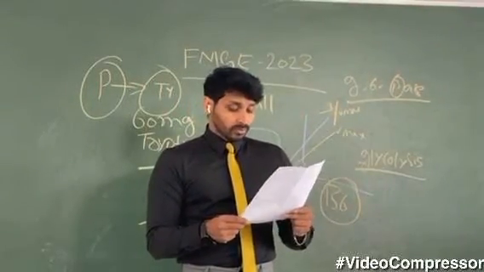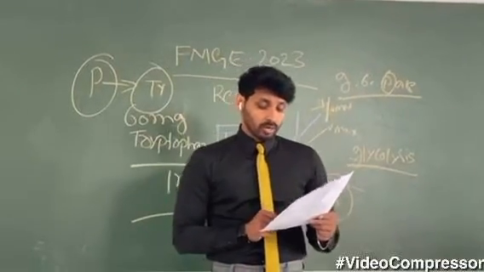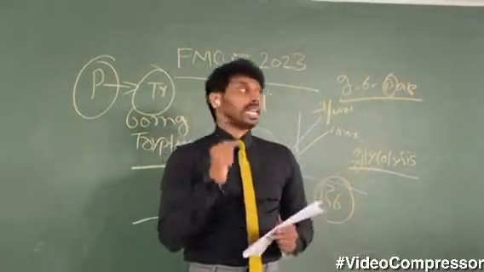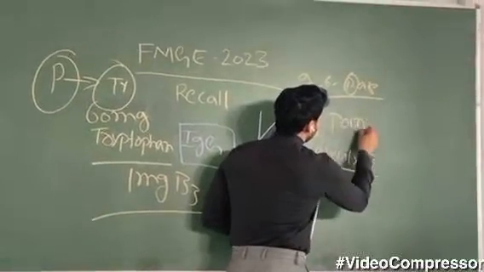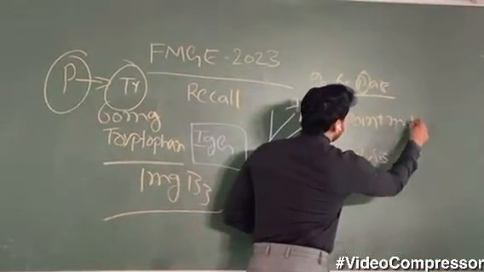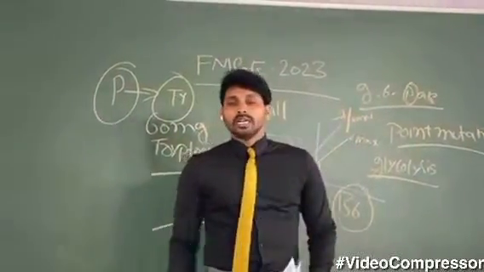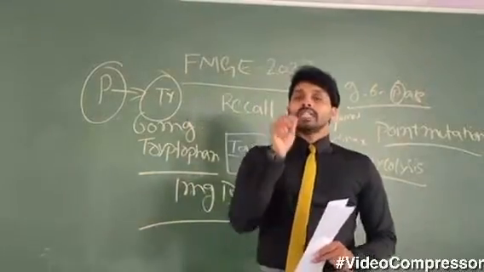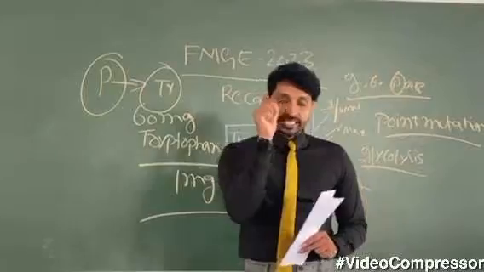Right. So that's all. And the next question they have asked: sickle cell anemia, what is the mutation? Sickle cell anemia is because of a point mutation. We already learned the hemoglobin structure, 2 alpha chains, 2 beta chains. There is a point mutation in the beta chain, at the 6th position.